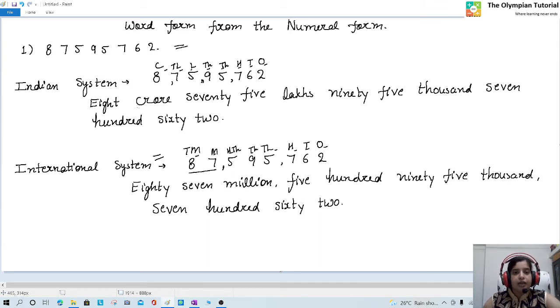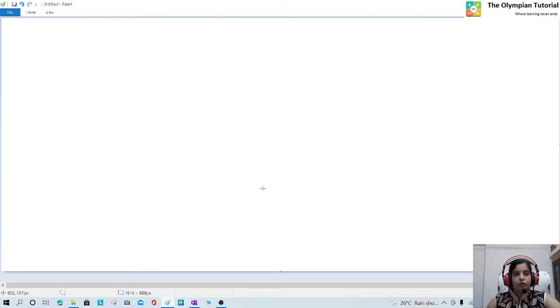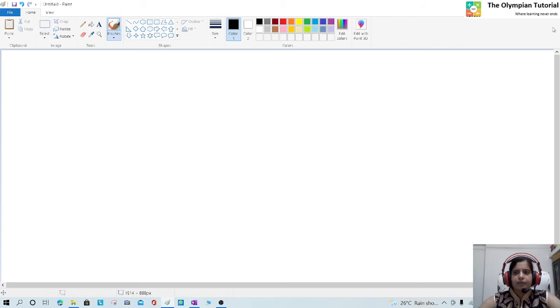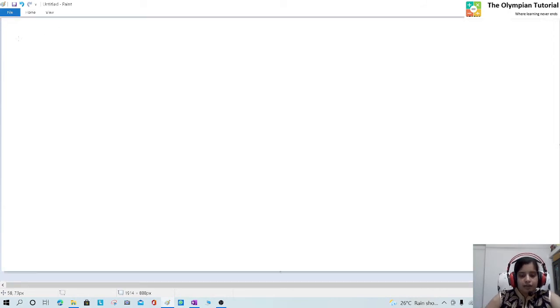So it will become 8 crore 75 lakhs 95,762, and in the international system the same number will become 87 million 595,762. We will do one more question. In that question, we are going to do the same thing.